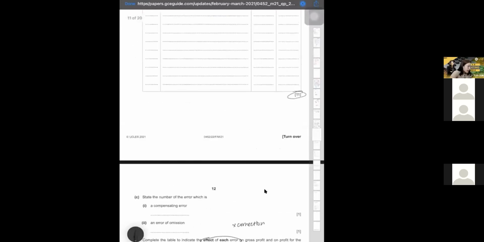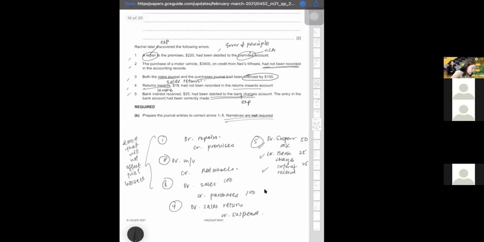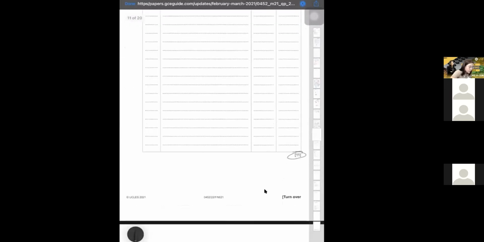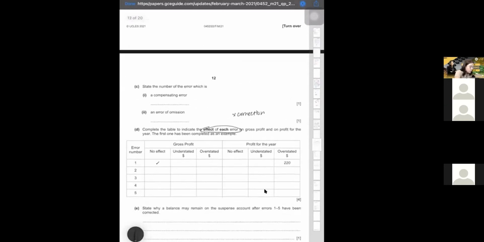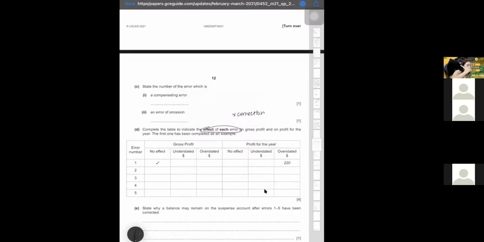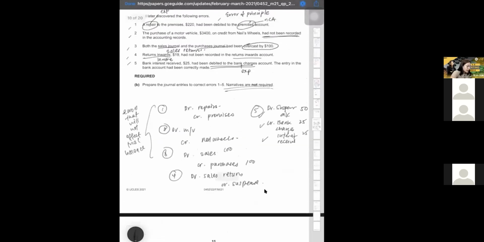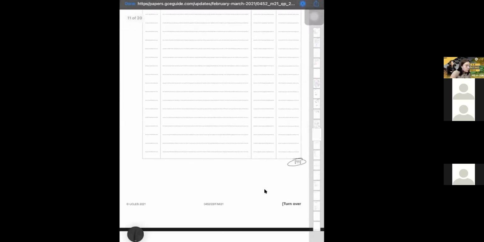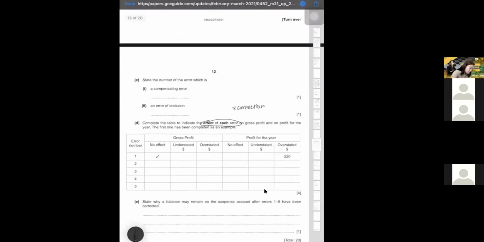Okay, now look at error 2. Error 2 is motor vehicle and nil view. So you can see this is about profit, right? Only what will affect profit. If it's an expense, if it's an income, then it will affect your profit. But since motor vehicle is an asset and the nil view is your supplier, it has nothing to do with your profit. So straight away I know it's no effect, very easy.